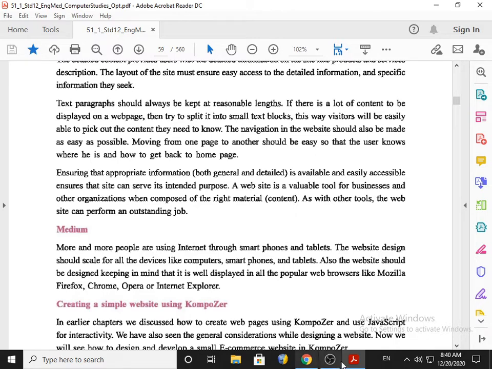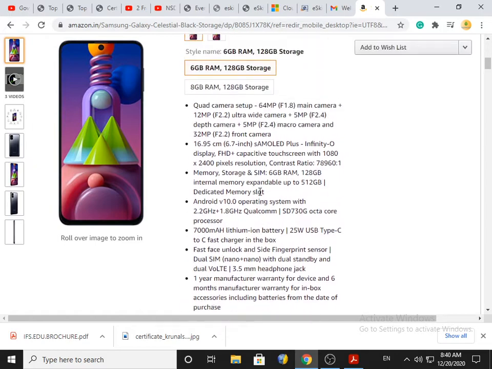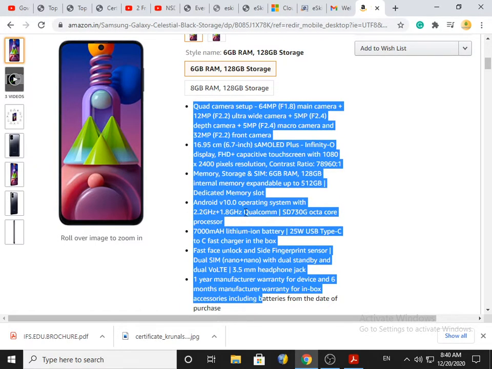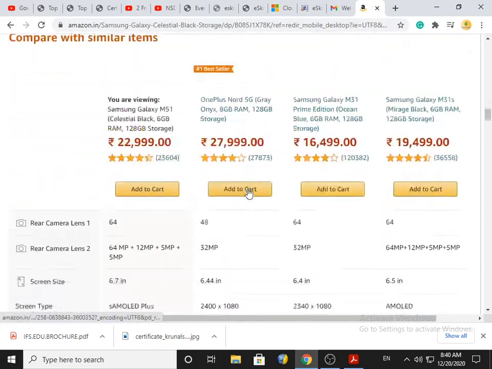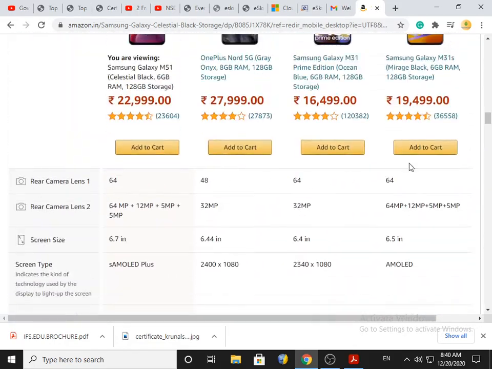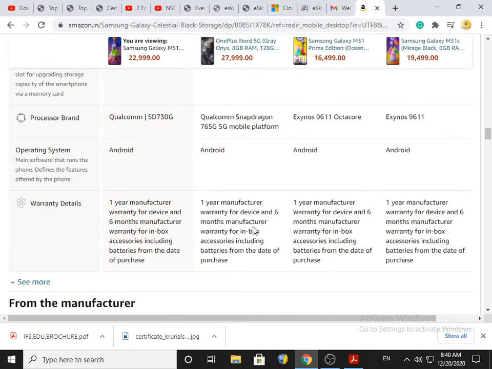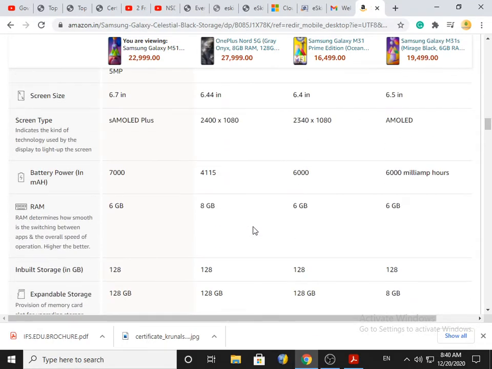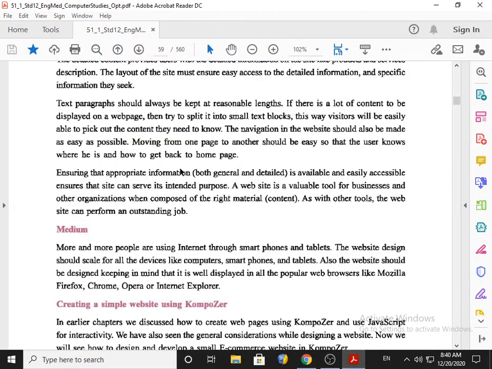For example, you can see here it's divided into small blocks. All this information can be part of one paragraph, but it is divided. If you go still further, then see, these are the blocks. So the user will directly focus on the block the user wants. For example, somebody just wants to know about warranty, then they go directly to the warranty detail and can read about that. So in that way you can divide the information into small text blocks.